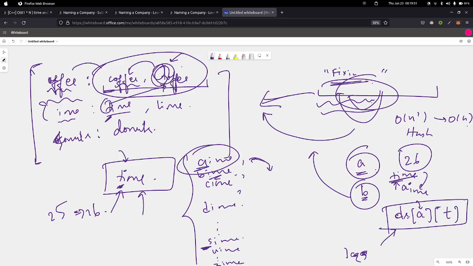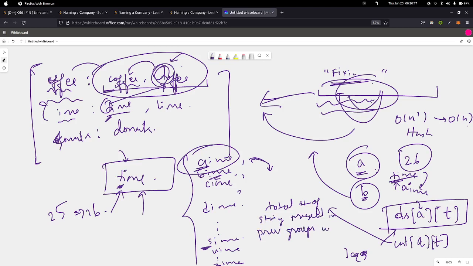So this data structure represents, let's say, count of A comma T. This count of A comma T represents the total number of strings present in previous groups which start with A and don't have T as a starting letter for any of the strings in its group, right?